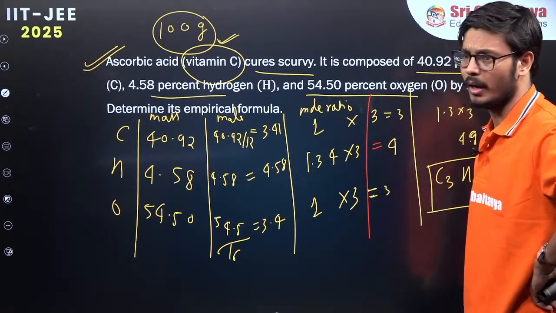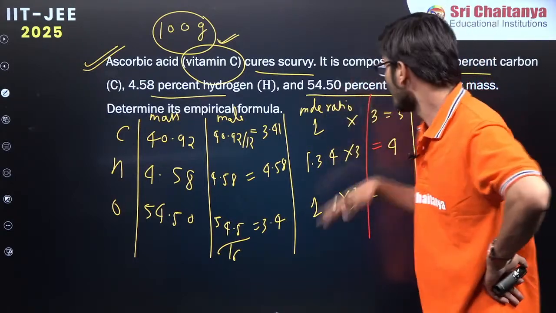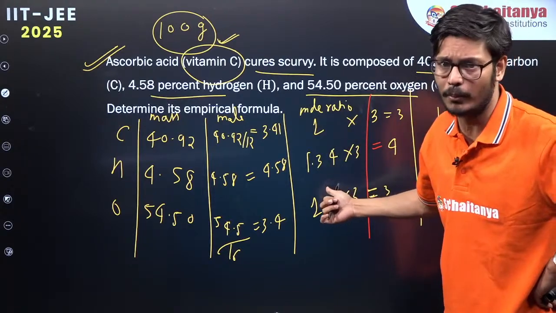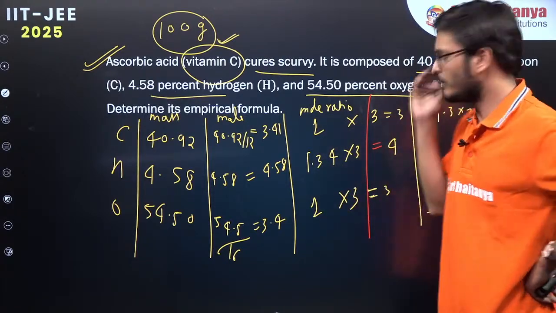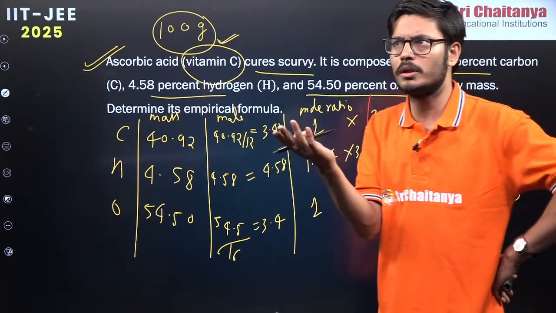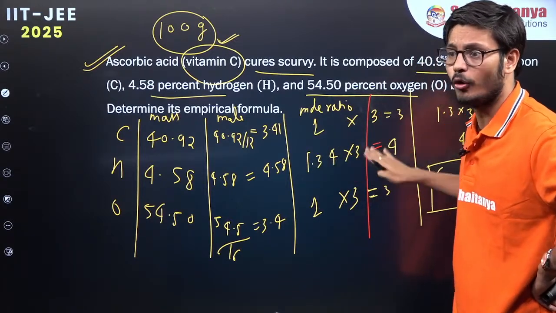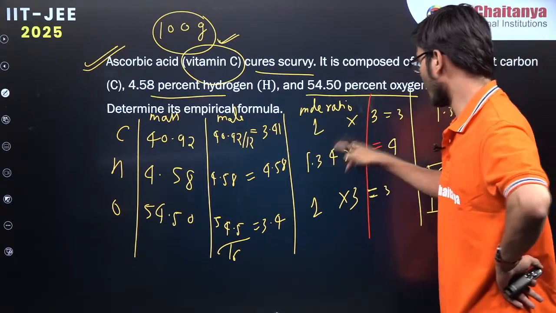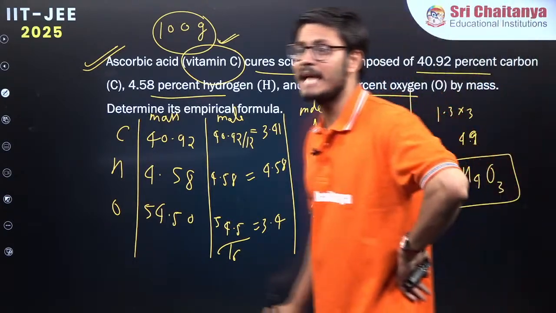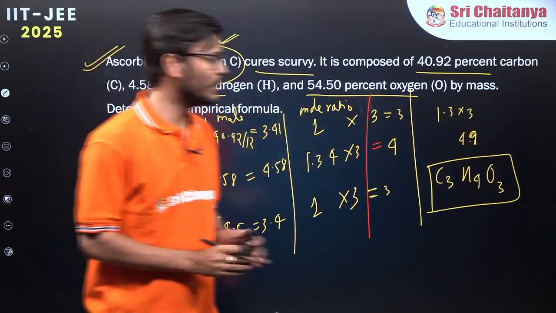Because we want a whole number, therefore I need to multiply by such a number which gives a whole number, right? So I will be looking at the values. This is anyway 1 and 1. This is anyway whole number. Now through what number I should multiply? I'm thinking 1.3. If I multiply by 3, 13 into 3 is approximately 39, right? So 3.9. Approximately I am getting 4. So this is 4. Therefore, this is C3H4O3. This is not the exact formula of ascorbic acid, vitamin C, but this is the empirical formula.